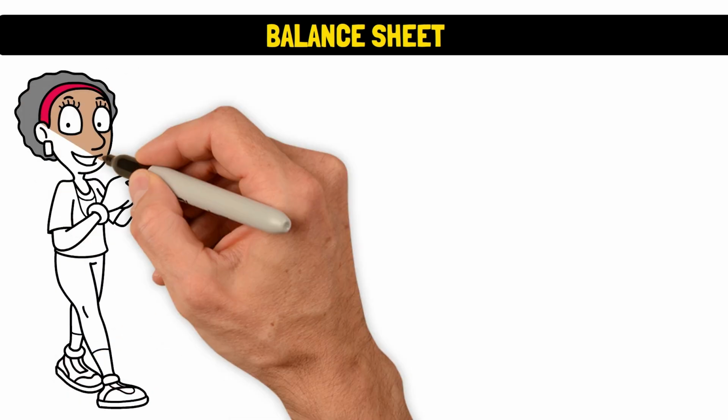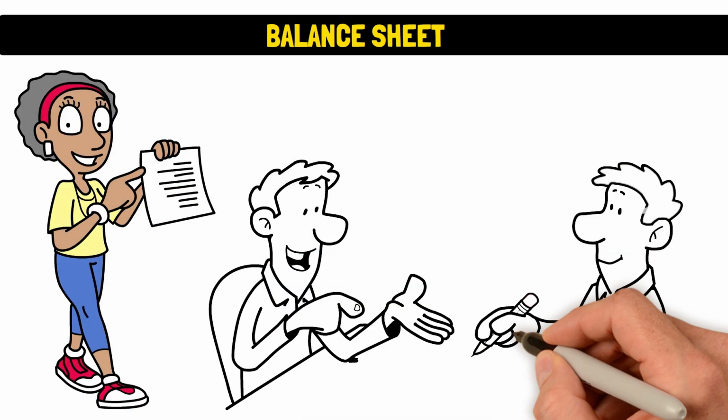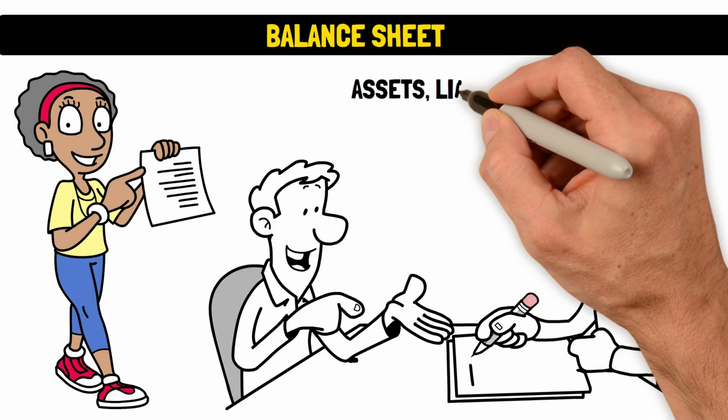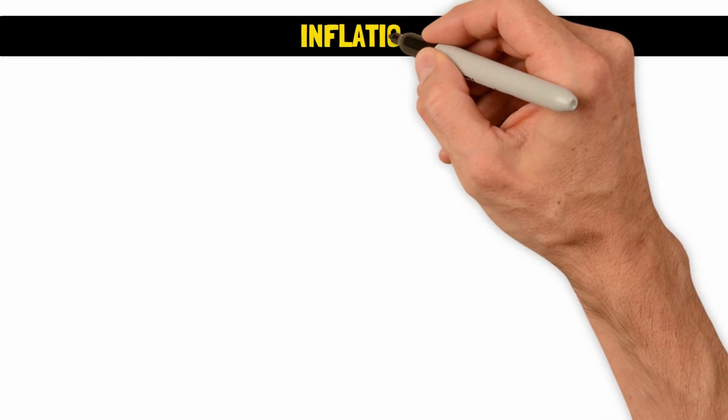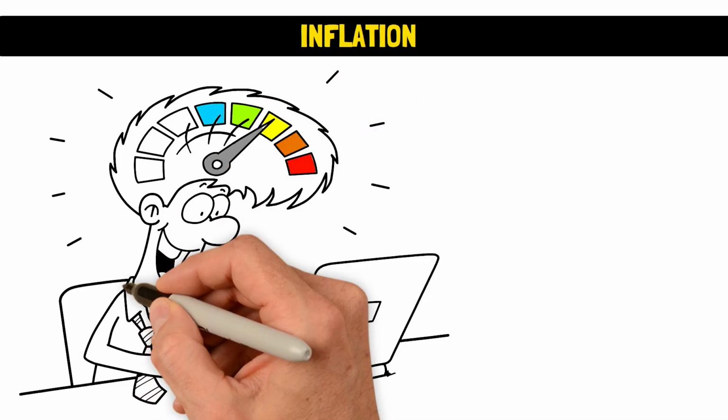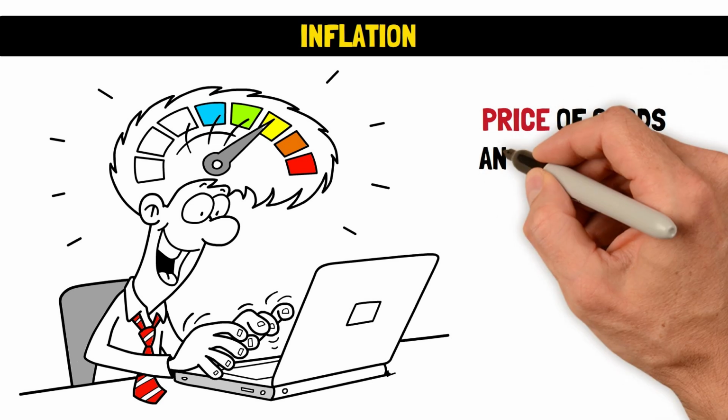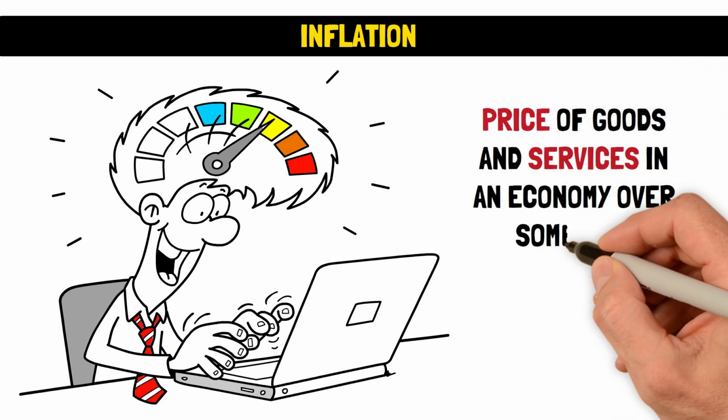Balance sheet. A set of records that shows a company's financial position at a given period. It shows the company's assets, liabilities, and shareholder equity. Inflation. Inflation refers to the overall increase in the price of goods and services in an economy over some time.